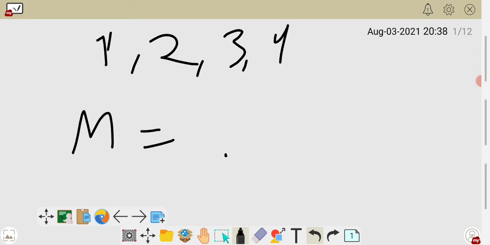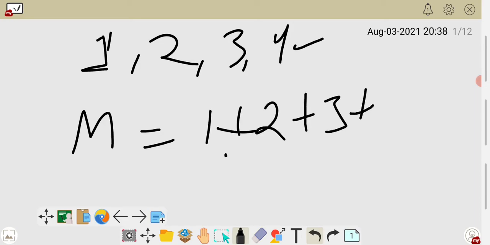They are the observations: the first observation, second observation, third observation, fourth observation. So what is the mean? Mean is equal to the sum of all observations. So you have to sum all these observations: 1 plus 2 plus 3 plus 4. And in the denominator you have to write the total number of observations.